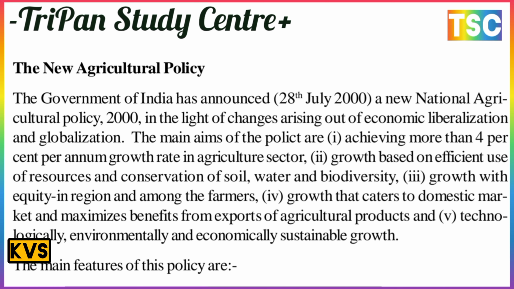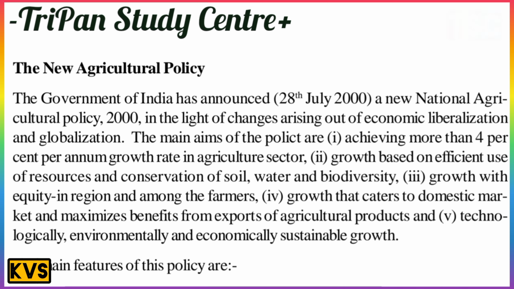The main aim of the policy is to achieve a growth rate of more than 4% per annum in the agriculture sector. The growth is based on efficient use of resources and conservation of soil, water and biodiversity, and growth with equity among farmers. It is growth that caters to the domestic market and maximizes benefit from the export of agricultural products, and is technologically, environmentally and economically sustainable.